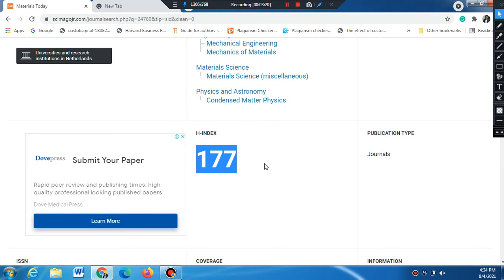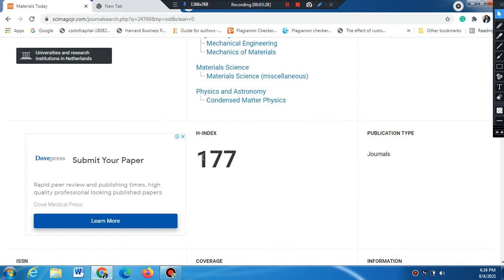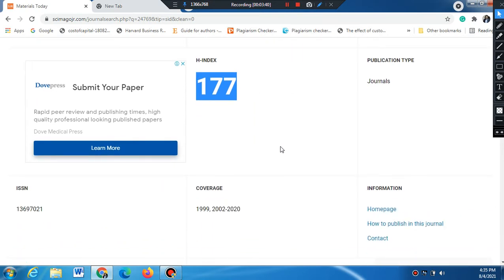The H index is a numerical value, a numeric metric of scholarly articles. Okay, so this is the only thing you need to understand about the H index. The higher the H index, the better the prospects of the journal or even the researcher. Okay, this helps you calculate the impact factor of the journals on the basis of 2 years or 5 years.